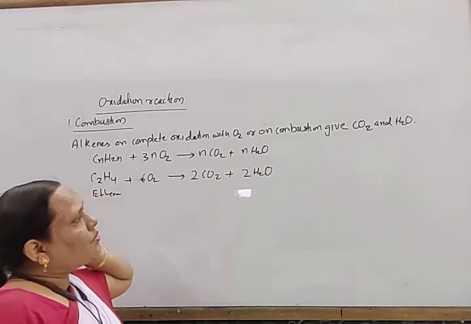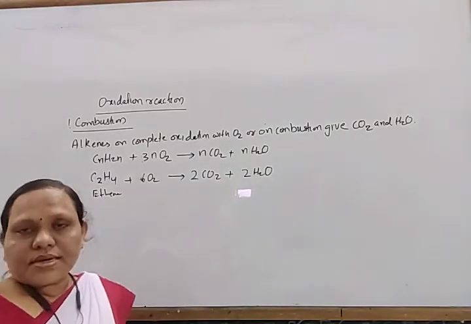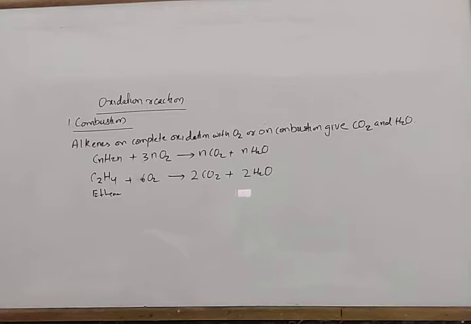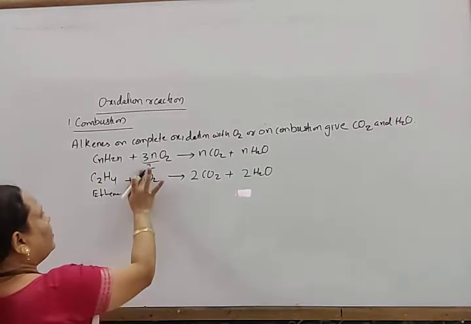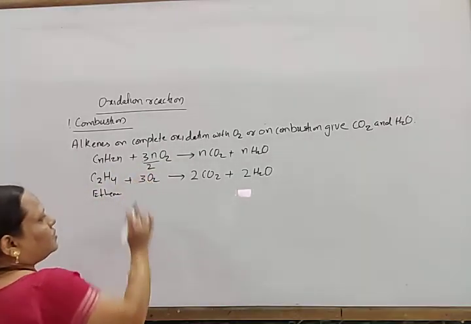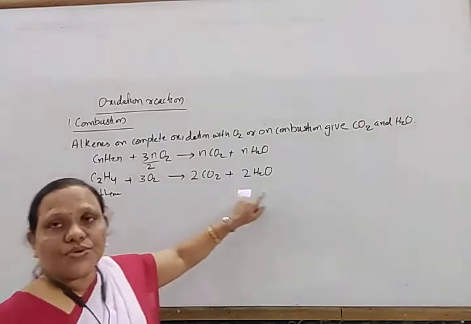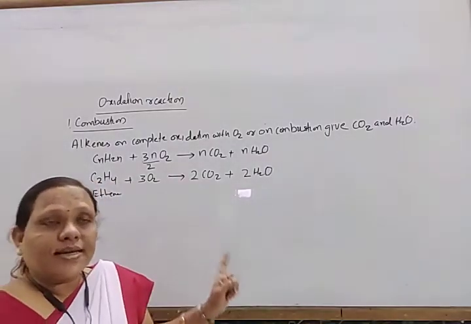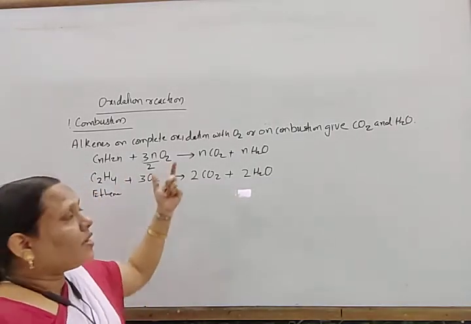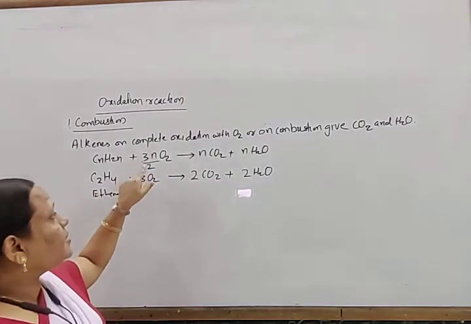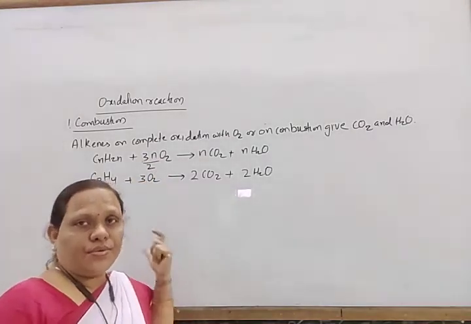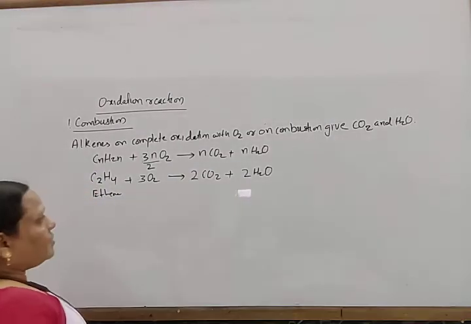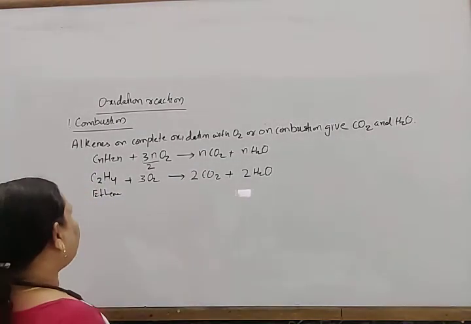And 2CO2. So in this way it gives carbon dioxide and water. So for alkene the oxygen required is 3n by 2 O2. For alkane it is 3n plus 1 by 2 O2, and for alkyne 3n minus 1 by 2 O2. This much oxygen is generally required to give carbon dioxide and water.